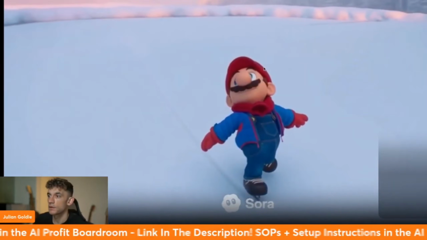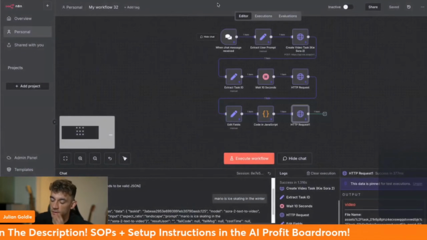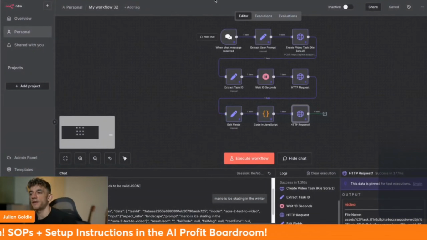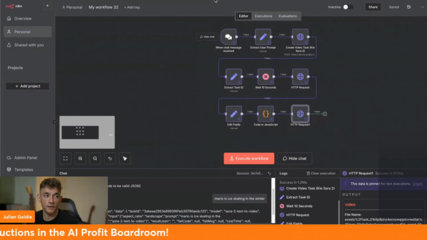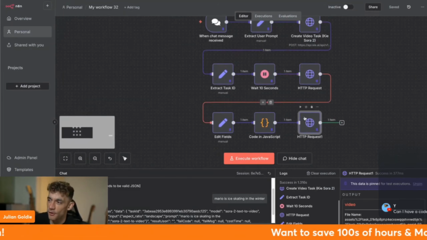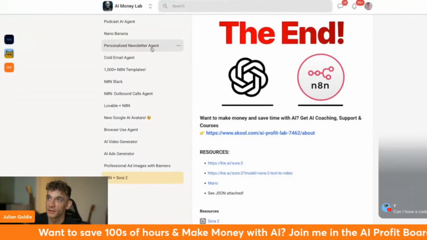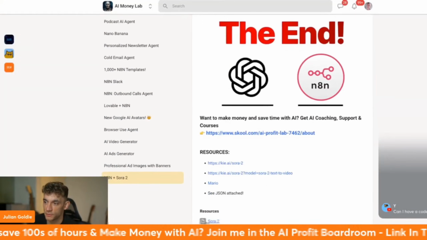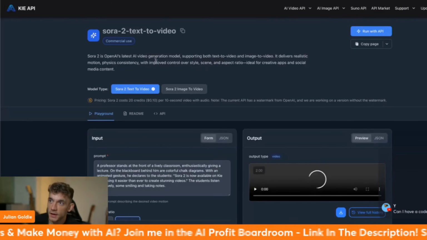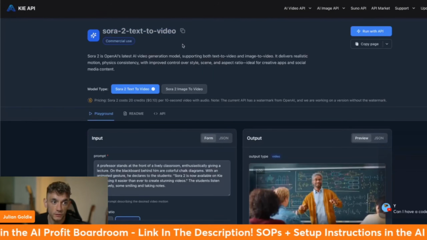So the way that this was generated was using Sora 2, and this is invite only. I actually don't have access to Sora 2 directly inside ChatGPT, even though I'm a paying premium member. They do not care. All right. The way that you can get access to it is using something called Kia. So if you go to the link inside the AI Money Lab here and just grab the resources down here, inside Kia, you can get access to Sora 2, which is normally invite only.